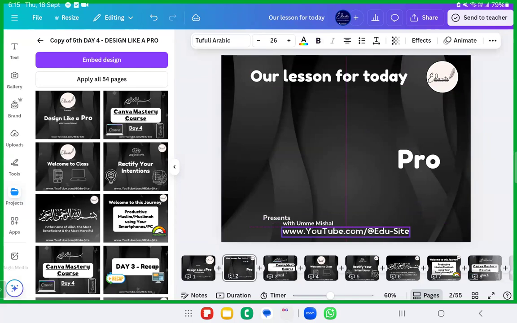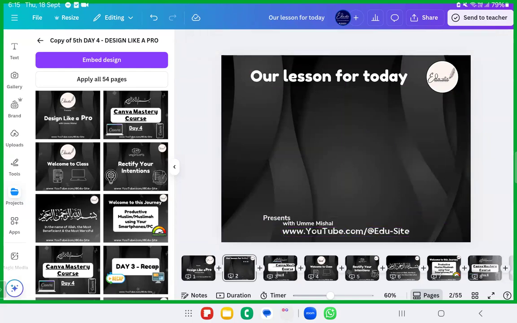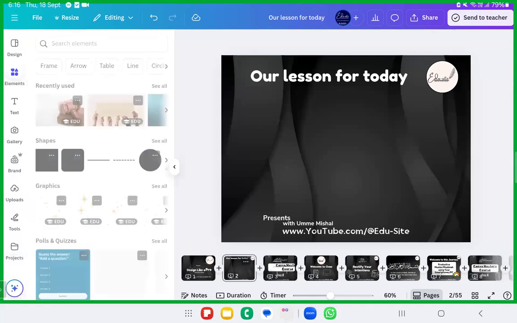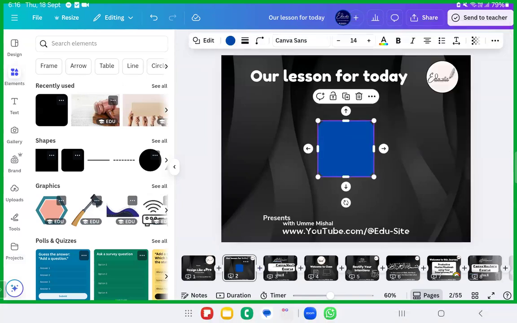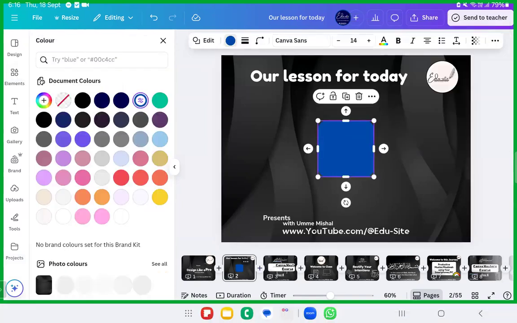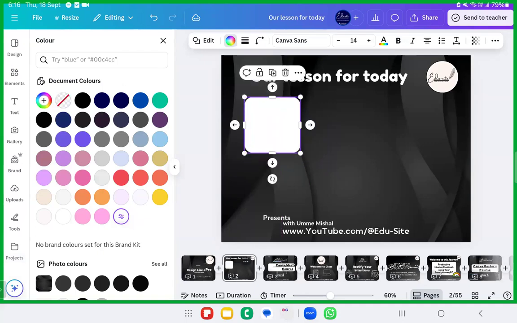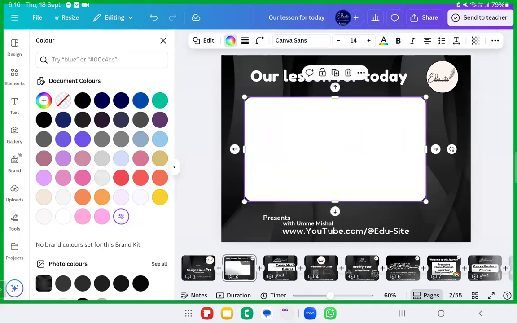One presentation slide is enough to create the entire presentation. Once you create one, you just have to duplicate the pages and create the rest. I'll just take one simple shape. I've taken this shape. I'll make it white. Okay, so this is how we create the presentation for the Canva class.